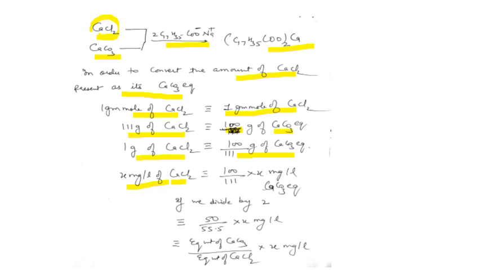It becomes 100 upon 111 into X. Now if we divide the numerator and denominator by 2, the value comes to 50 upon 55.5 into X. So what is 50 here? 50 is the equivalent weight of calcium carbonate, and 55.5 is the equivalent weight of CaCl2, into X.